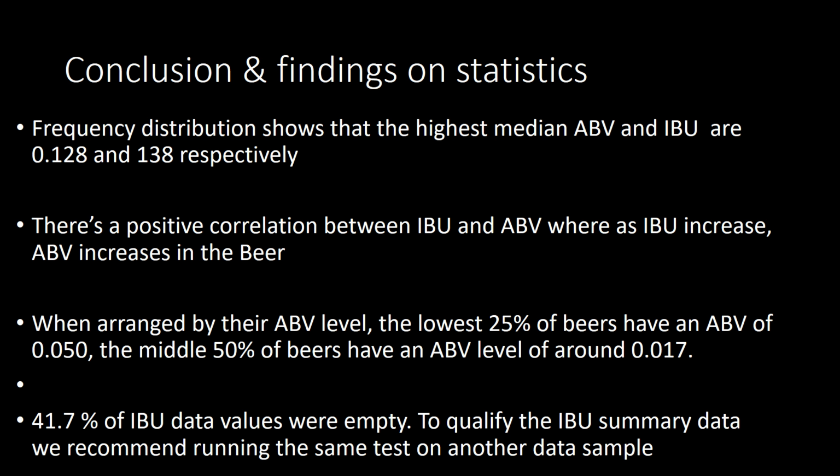We ran a test that basically puts all the values of the ABV in order from the lowest to the highest. What we found is that the lowest 25% of beers have an ABV of 0.05, while the middle 50% of the beers have an ABV level of 0.017.